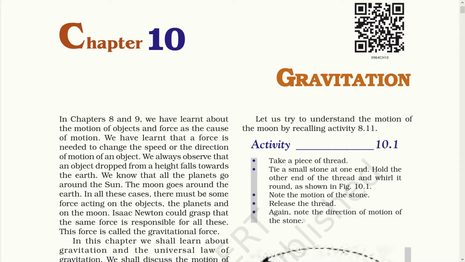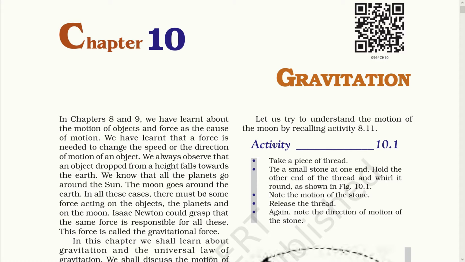So does that mean that only earth has a force like gravitation? No. The moon also has its own gravitation. Even the sun has its gravitation, which keeps all the planets in their proper position. So one more question arises. Do only the planets have their gravitation? Absolutely not. All objects which have mass, that means matter, have their own gravitation. It pulls every other object towards it.